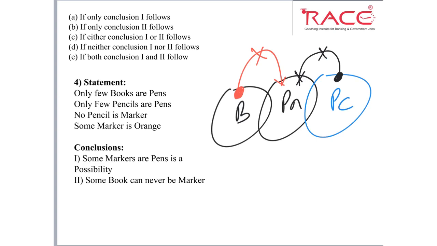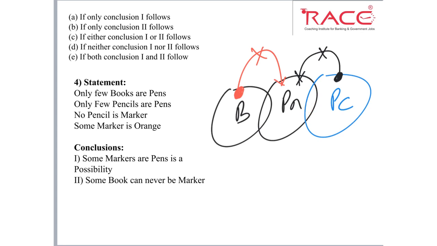So this arrow indicates, be careful here: some part of this book does not belong to pen and some part of book belongs to pen. Here some part of pencil does not belong to pen and some part of pencil belongs to pen.